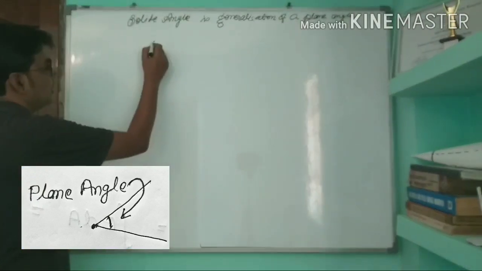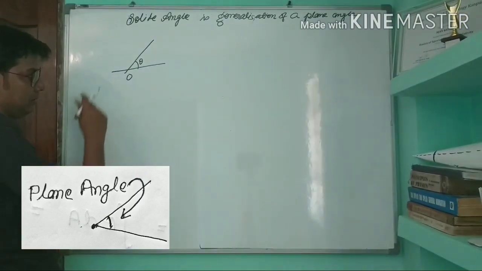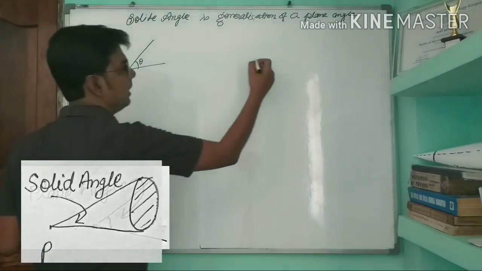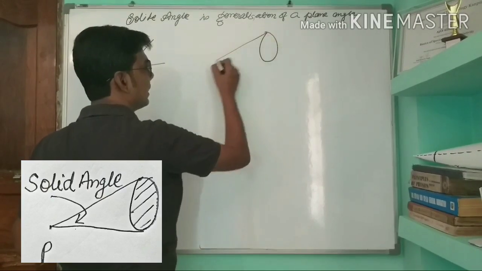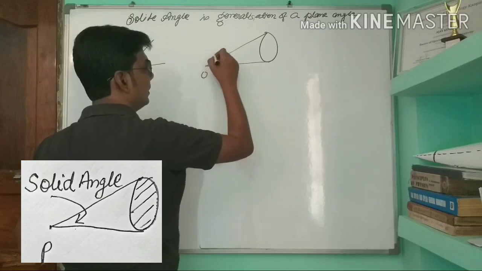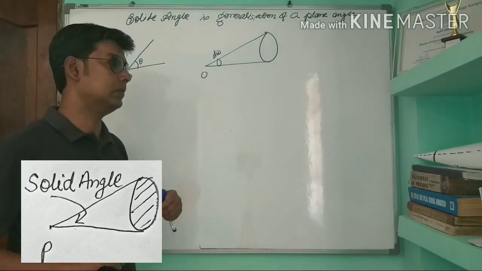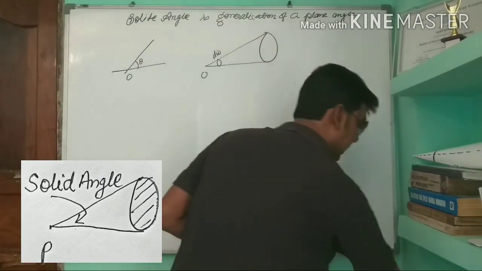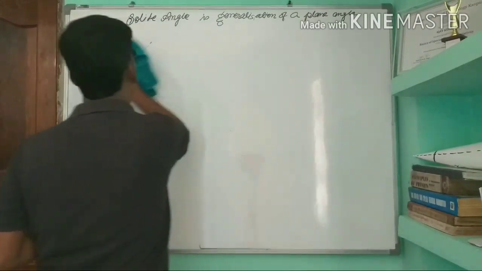So, as two straight lines meet at a point to form a plane angle, in the same way, an area constructs a solid angle at a point. This solid angle is called dW. So let us talk more about this solid angle.